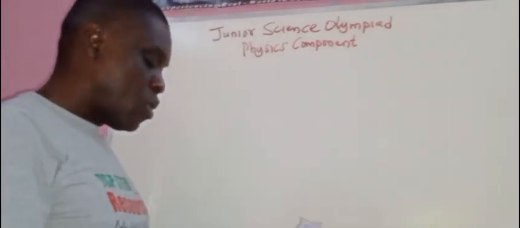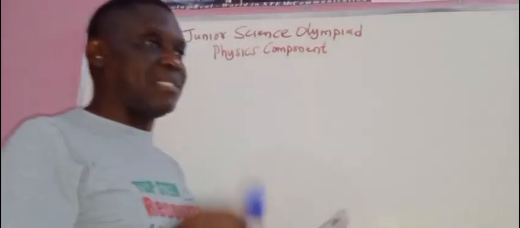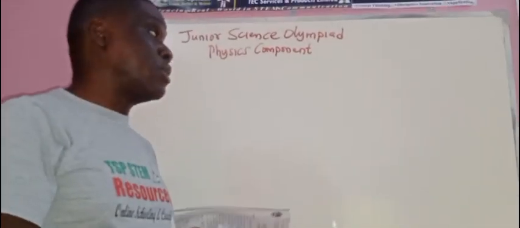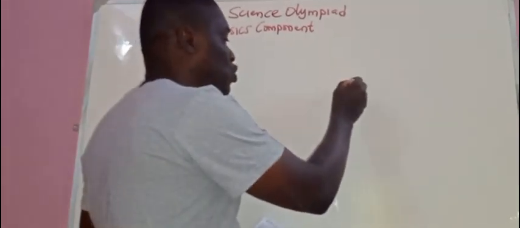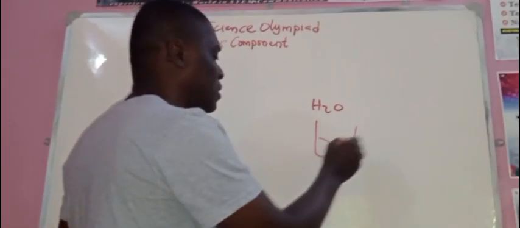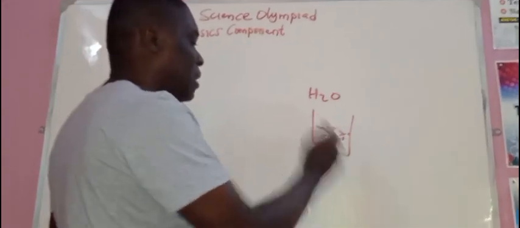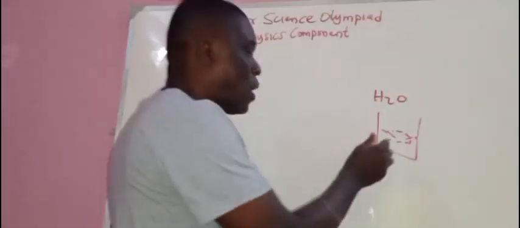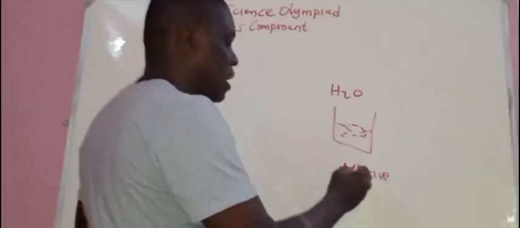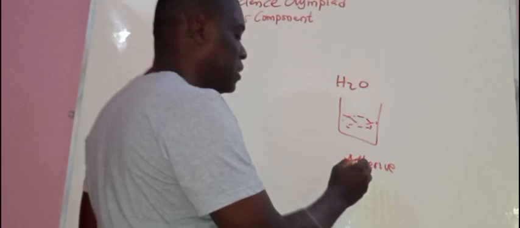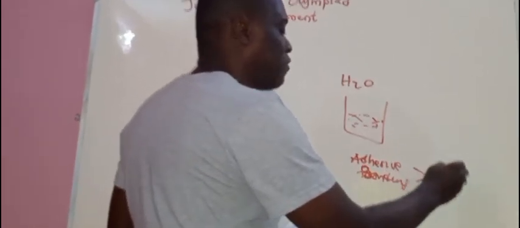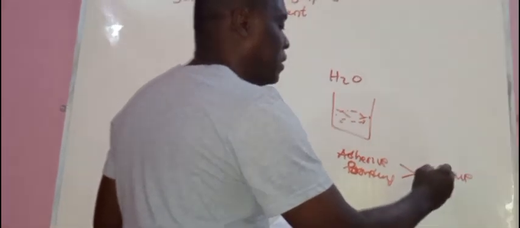Number one, why does water wet glass? I'm sure you know that the chemical formula for water is H2O. Why does it wet glass? If you put water in a glass container, why does it wet the glass? Now, it wets glass when the adhesive force, or bonding, let me use bonding, is greater than the cohesive bonding.